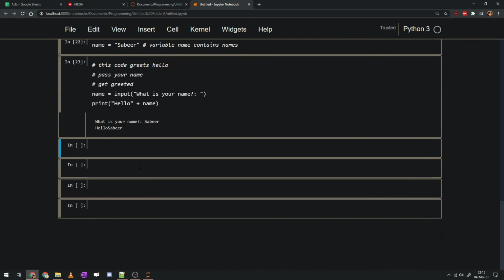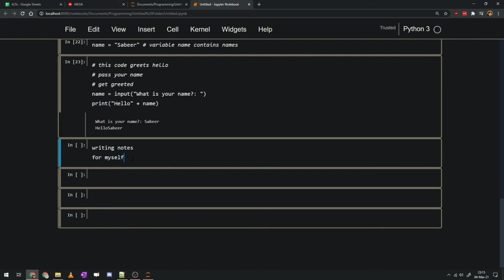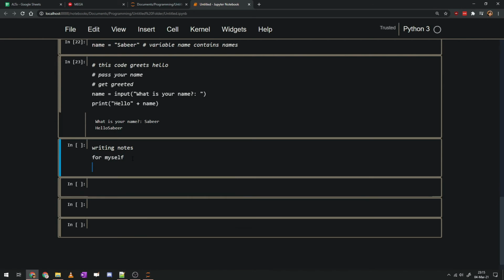And in Jupyter, in most IDEs, in most text editors, what you can do is write notes for myself, for future Sabir. Over here, I can hit Control and the / key to toggle comment.